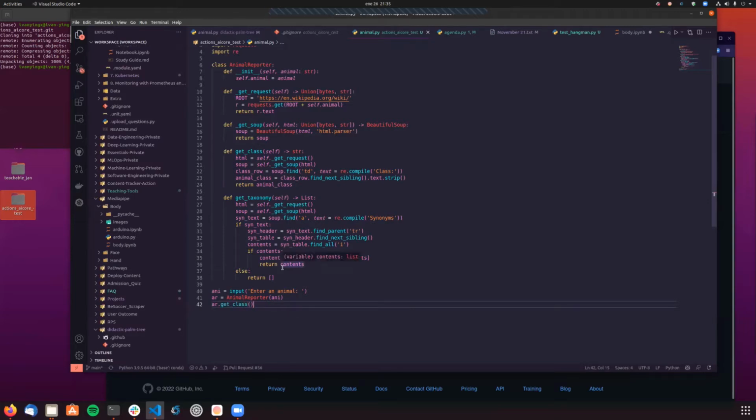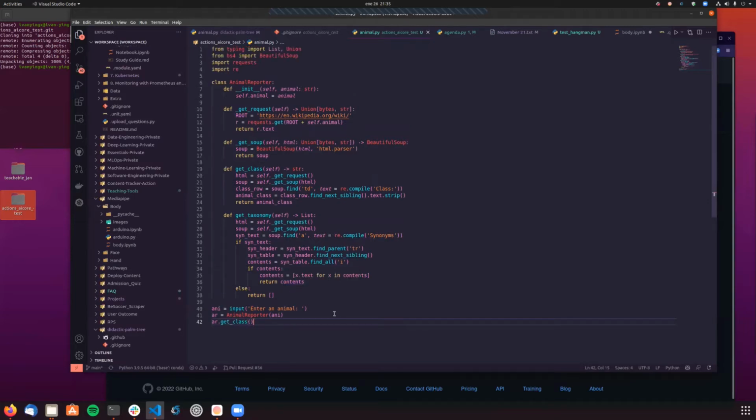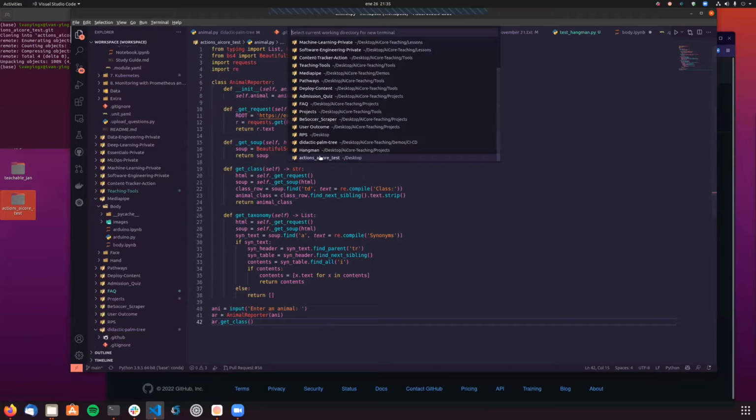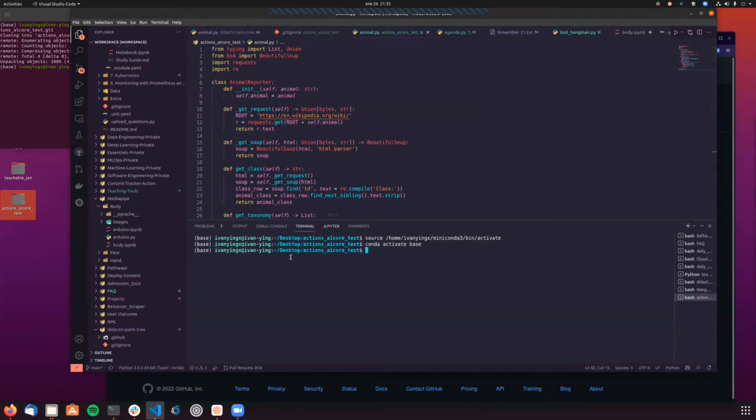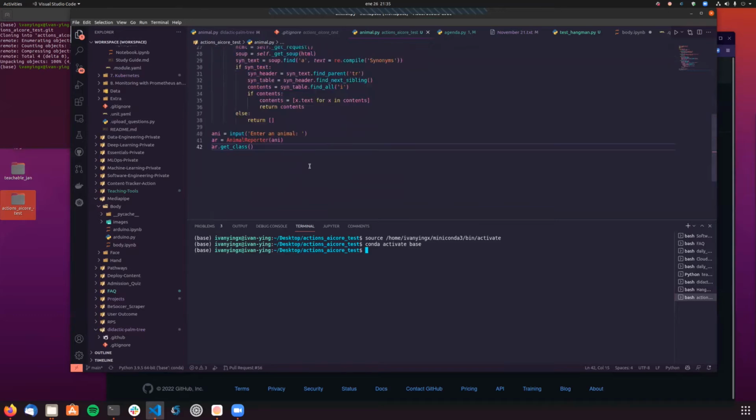I'm going to run this, and I will show you the expected output. I'm going to open a new terminal, and it opens here in actions core test. You can see that I'm in my base virtual environment, so I can probably run that without any problem. I'm going to go with python animal.py. It asks me to enter the name of an animal, so I'm going to go with koala.